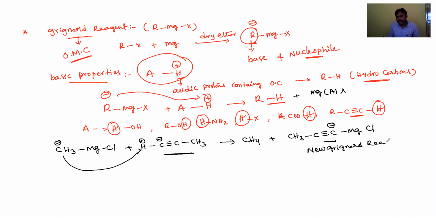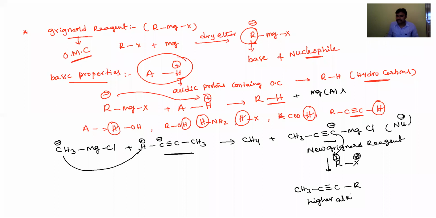This new Grignard reagent reacts with alkyl halides, like any alkyl halide. It acts as a nucleophile and undergoes a nucleophilic substitution reaction, giving CH3-C triple bond C-R, a higher non-terminal alkyne.